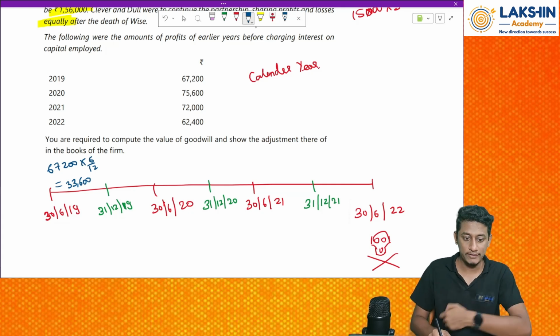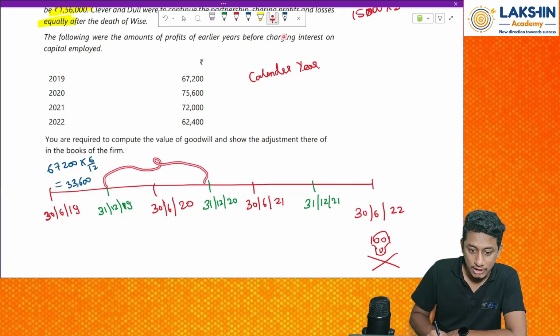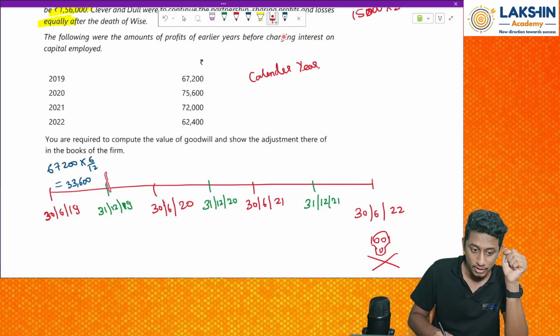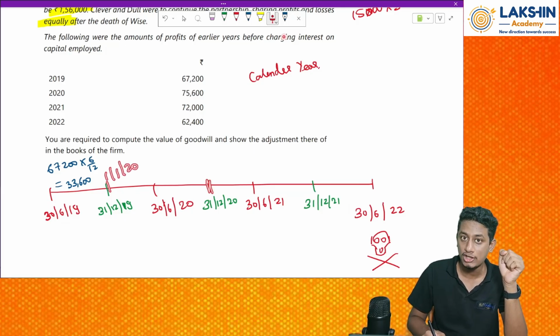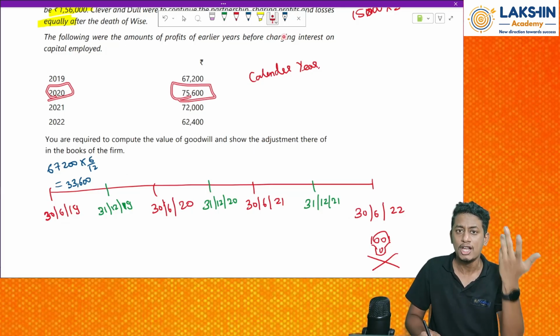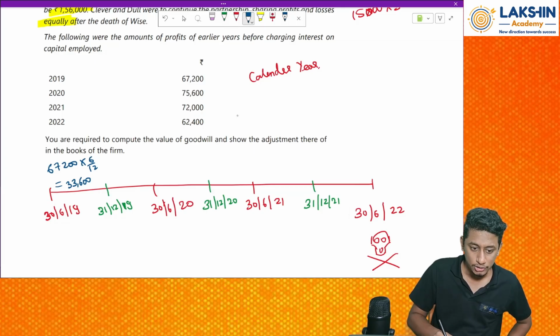Okay, then going forward. Now I need not compute 6 years once again. From this period to this period, I have the profits from 1st of Jan 20 till 31st of December, I have the profits for 20. Yes sir, over here they have simply given us the profits straight away. So why do it once again? So simply take it over here. So for this period, how much is the profit over here? 75,600.